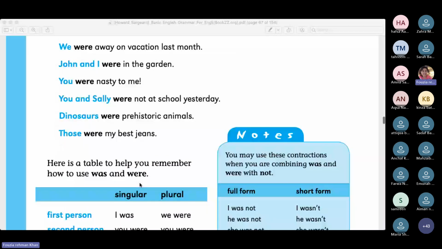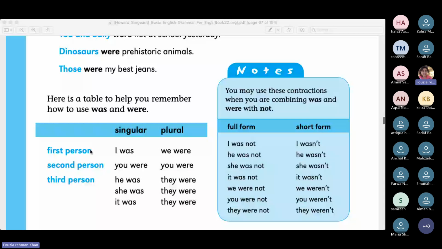Okay, so here is whatever I've been telling you. This is a repetition. First person is I, second person is you, third person he, she, it. Singular. First person plural is we, second person is you, and third person is they, or those, whatever. Contractions we already did last time. Contractions are about was not, were not, all of that.